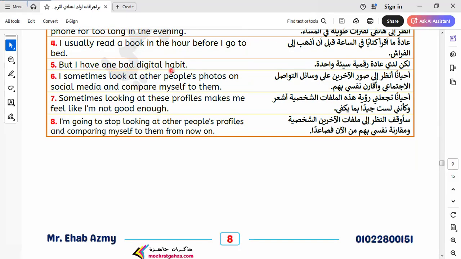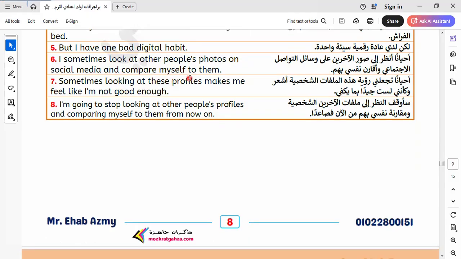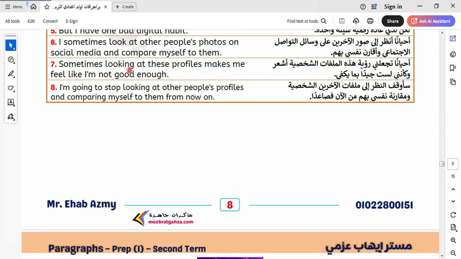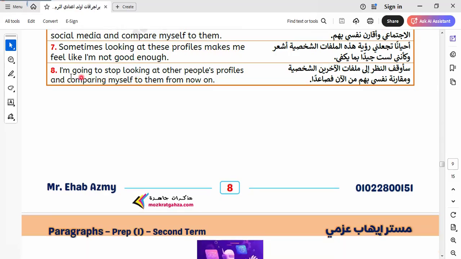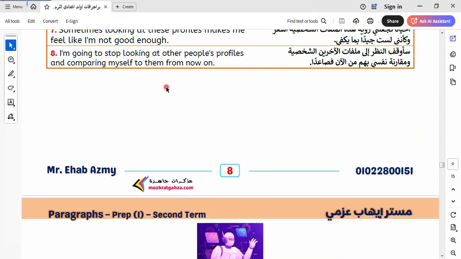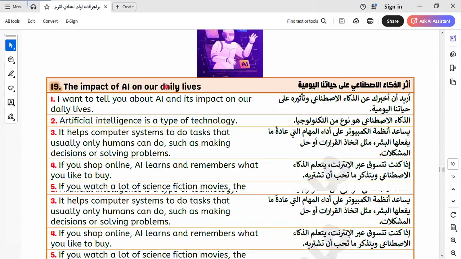But I have one big digital habit. I sometimes look at other people's photos on social media and compare myself to them. Sometimes looking at these profiles makes me feel like I'm not good enough. I'm going to stop looking at other people's profiles and comparing myself to them from now on.